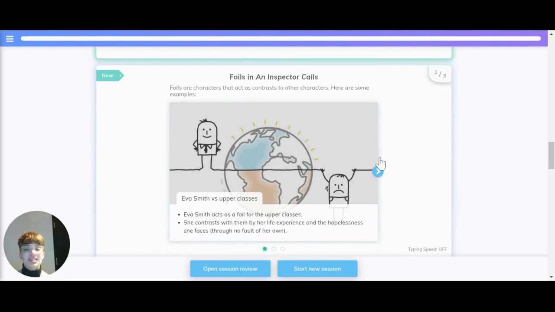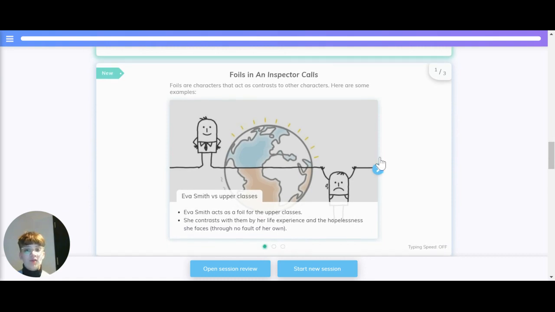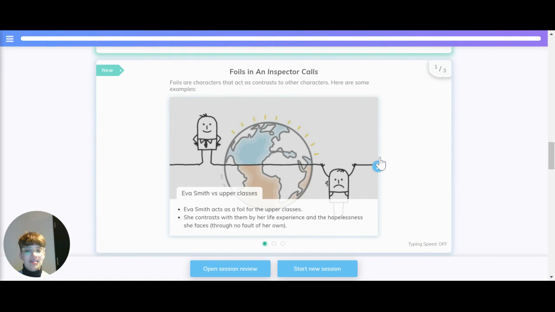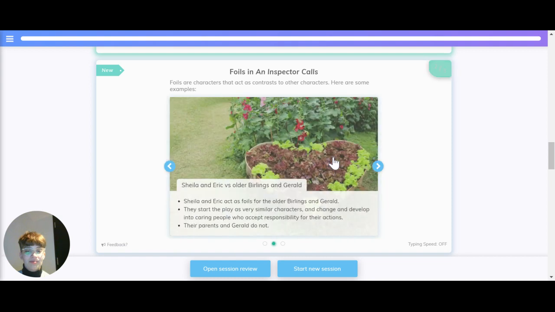Now let's take a look at foils in Inspector Gould. Foils are characters that act as contrast to other characters. Eva Smith versus the upper classes. She acts as a foil for the upper classes. She contrasts them by her own life experience and the hopelessness she faces through no fault of her own.